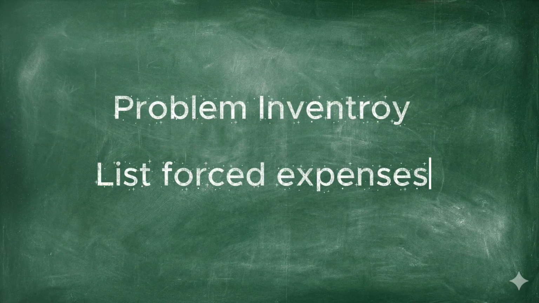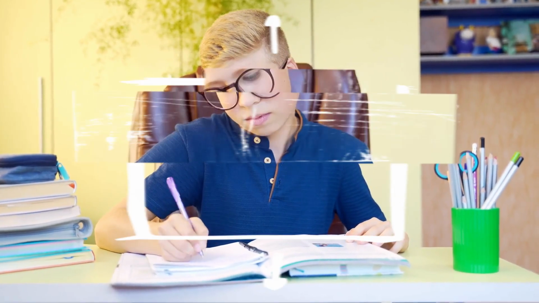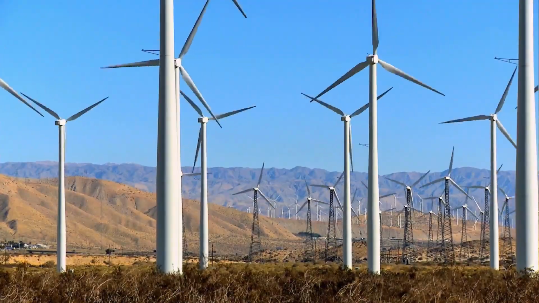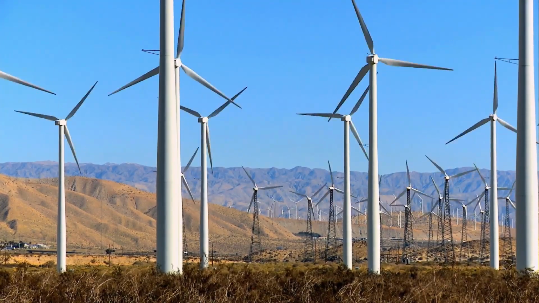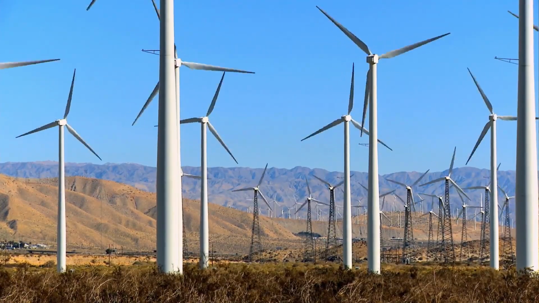So what would he do? First, build a problem inventory and list forced expenses, because forced spending equals stable demand and lower persuasion cost. In poor countries, typical problems look like this: power outages, unstable water supply, unreliable transportation, low trust in payments, cash-heavy systems, small businesses unable to manage inventory and collections.